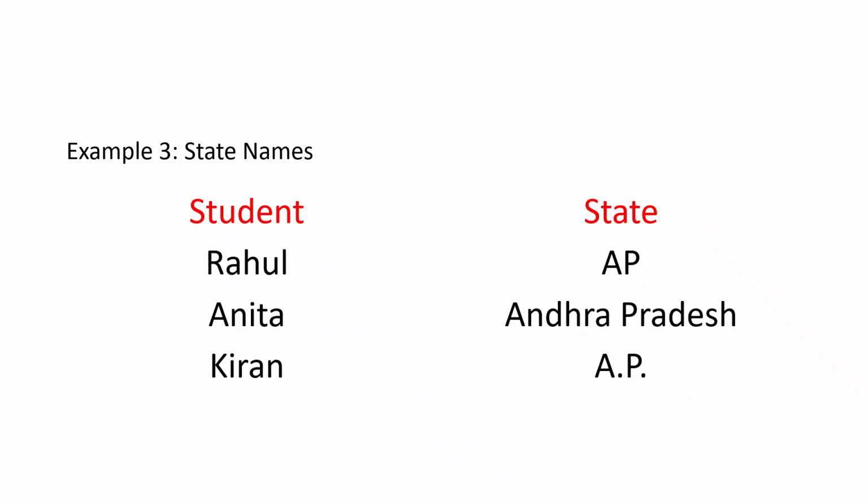Next one is, if you observe the student and the state of the student, the first student's state is AP, the second student's state is Andhra Pradesh, and the third student's state is A.P. So this is also an inconsistency. We need to convert all values into one standard format, either AP or Andhra Pradesh. We need to convert all these into one standard format.